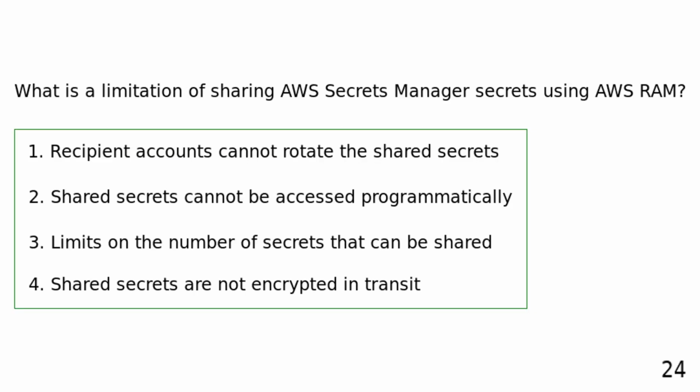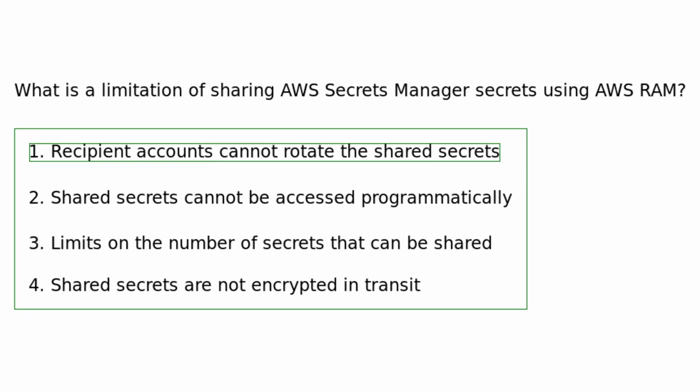What is a limitation of sharing AWS Secrets Manager secrets using AWS RAM? Recipient accounts cannot rotate the shared secrets. Shared secrets cannot be accessed programmatically. Limits on the number of secrets that can be shared. Shared secrets are not encrypted in transit. A limitation of sharing AWS Secrets Manager secrets using AWS Resource Access Manager is that recipient accounts cannot rotate the shared secrets, which may affect security and compliance requirements.